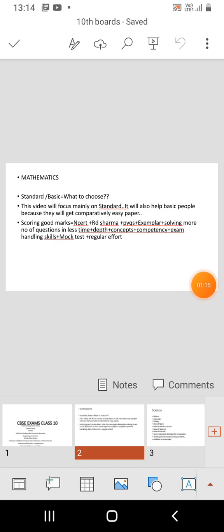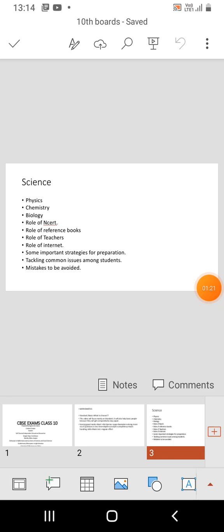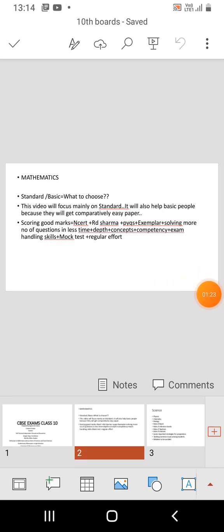First, it is mentioned mathematics, standard or basic, what to choose. The rule seems to be quite simple. If someone is interested to keep core mathematics in the next year, then they are supposed to choose standard. If you have already decided to not opt core mathematics, then you may go for basic.